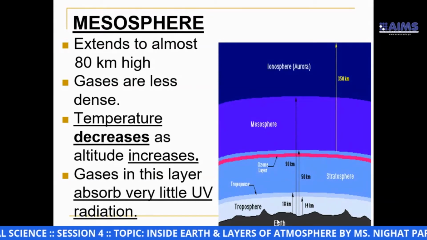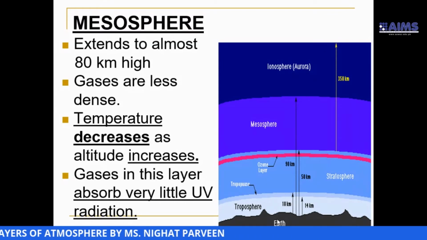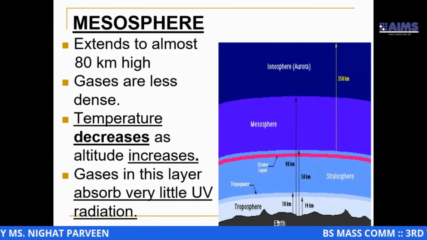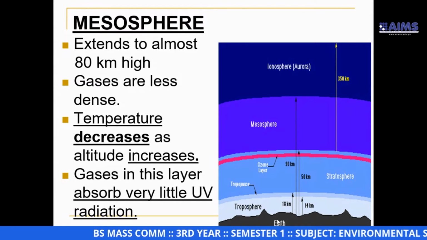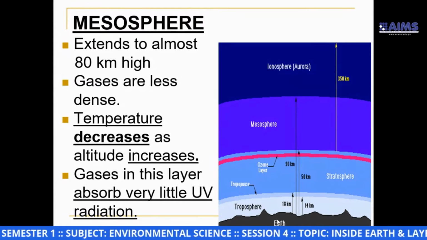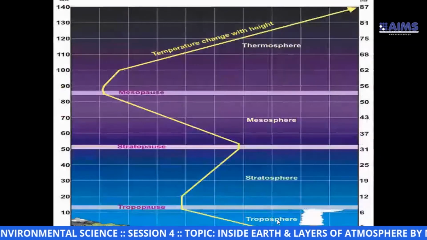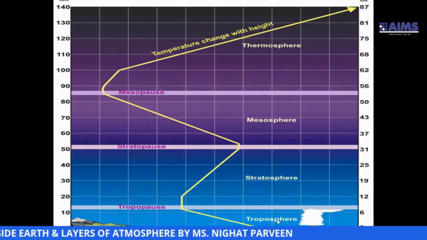Gases in this layer absorb very little ultraviolet radiation. UV is an abbreviation used for ultraviolet radiation. You can see the graph again for the mesosphere.